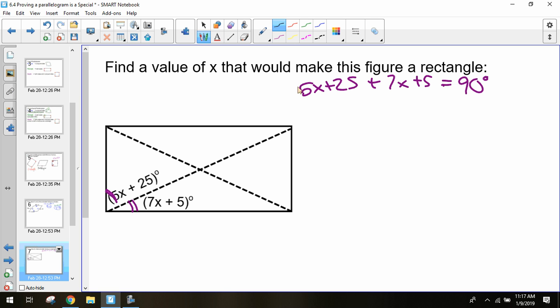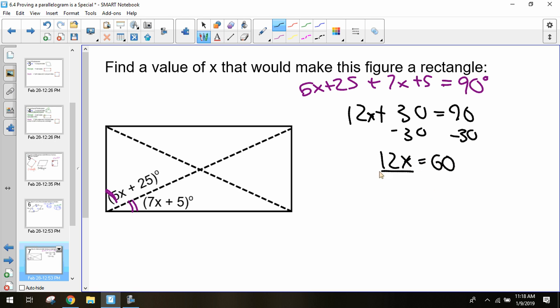So we combine our like terms, we get 12x plus 30 equals 90. Subtract the 30, and then 12x equals 60. Divide by 12, divide by 12, and x equals 5. Once again, if you really wanted to check to make sure this was true, plug 5 back into both of these, add them together, make sure it equals 90, and you got it.